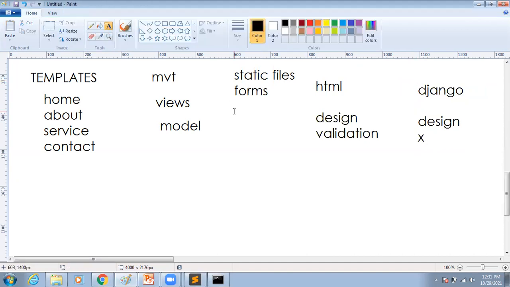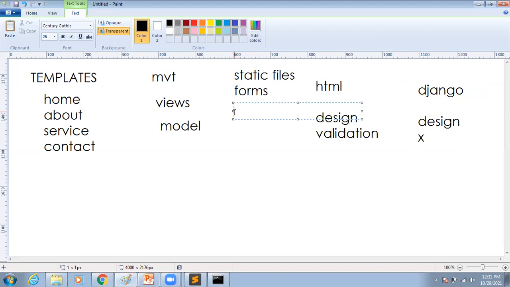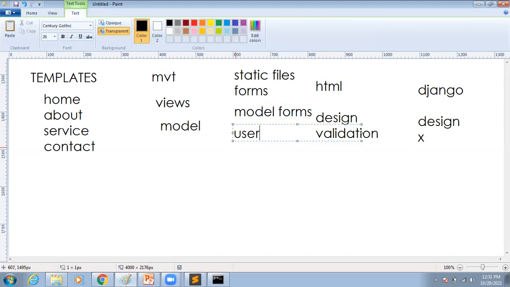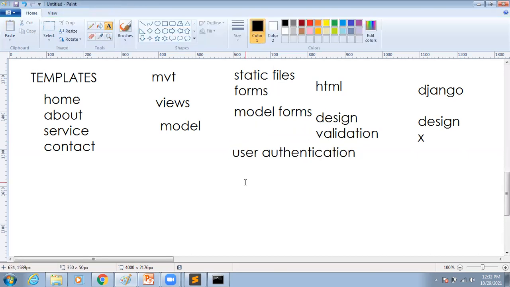And after that, whenever a visitor fills the form, I want to send a mail to the admin, or otherwise I want to store the form data in my database. For this, we are going to discuss the model forms concept also. Once the model forms concept is finished, we are going to work with user authentication. Why? Because in any application, registration, login, logout, and reset password are mandatory. How to authenticate the users? For this, we are going to use one module called the user authentication module.